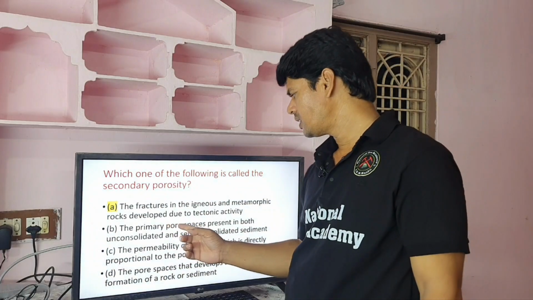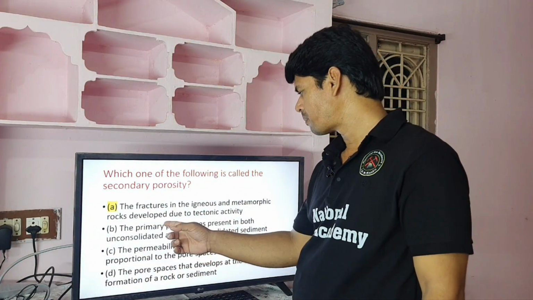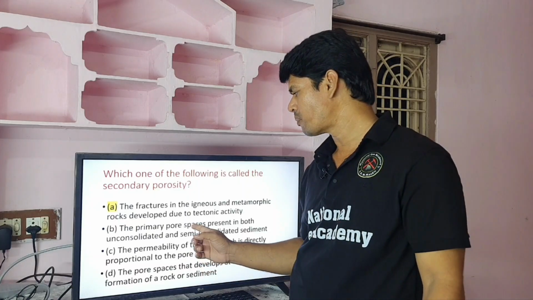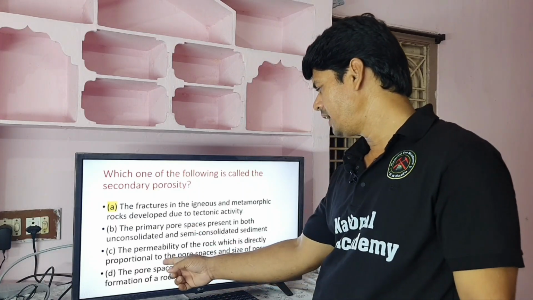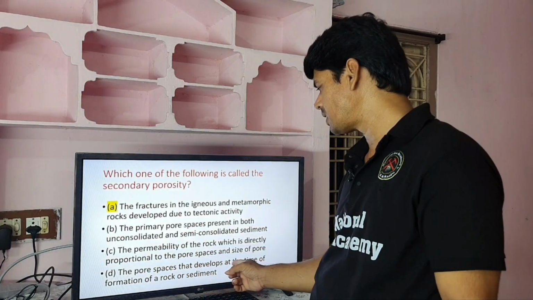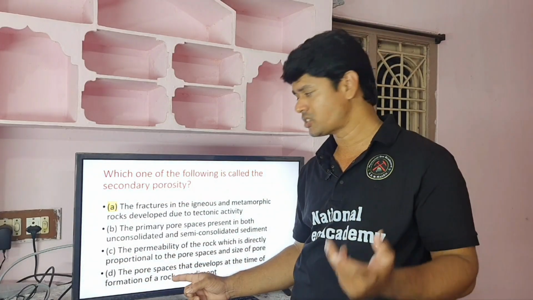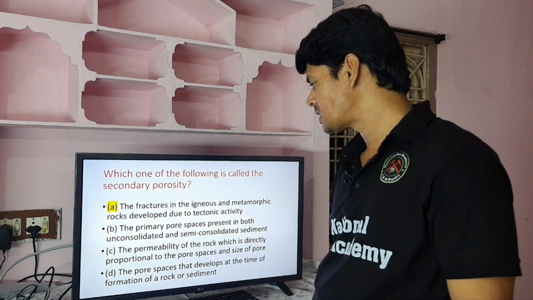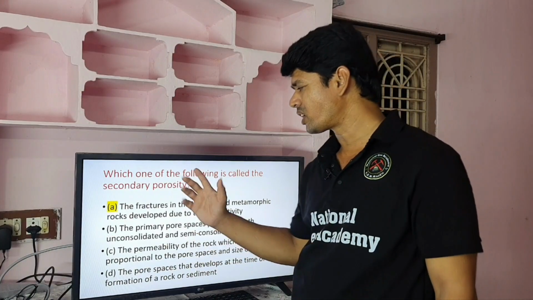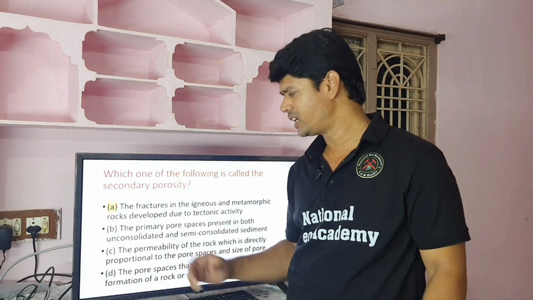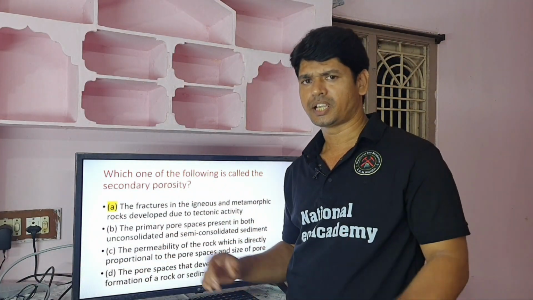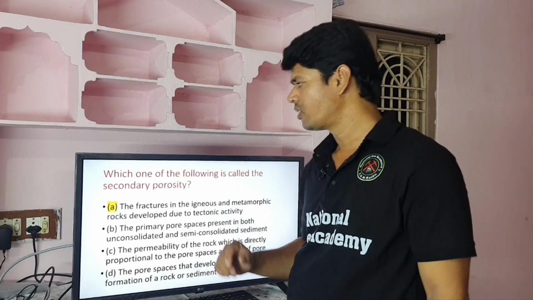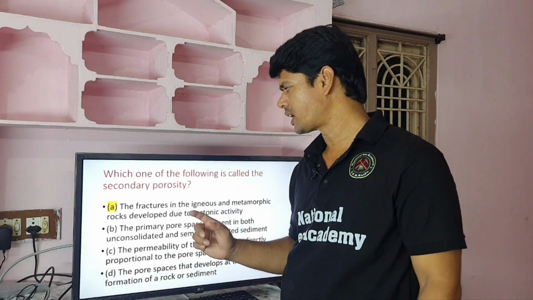Option B belongs to the primary pore spaces, it is about primary porosity. Then D, the pore spaces that develop at the time of formation, also belongs to primary porosity. Option C is not related to this question, so you need not study it. Here option A is the correct one.